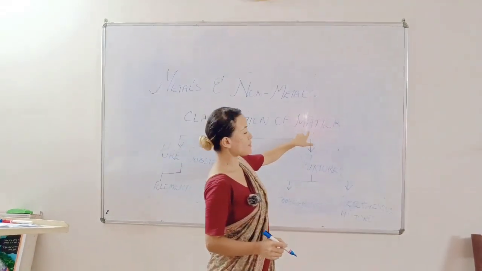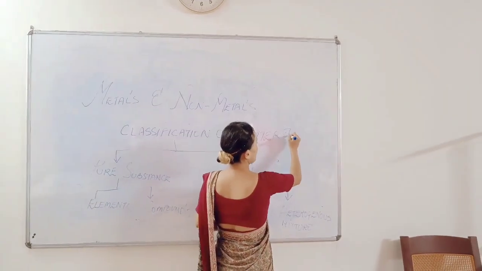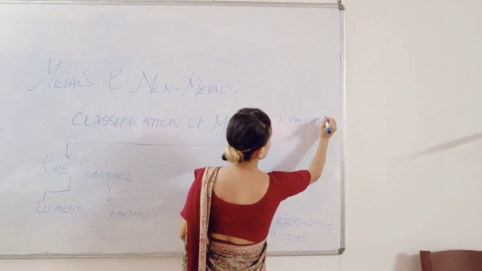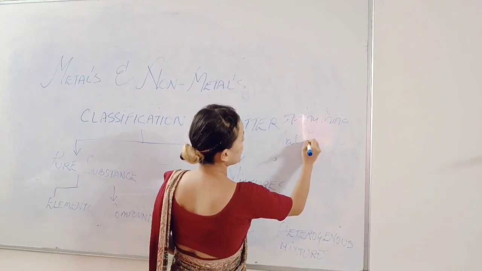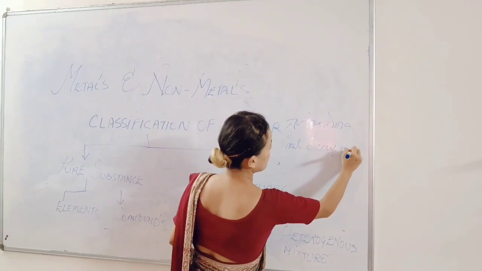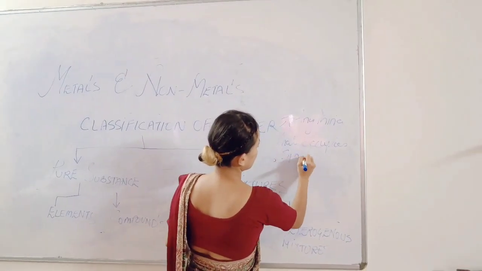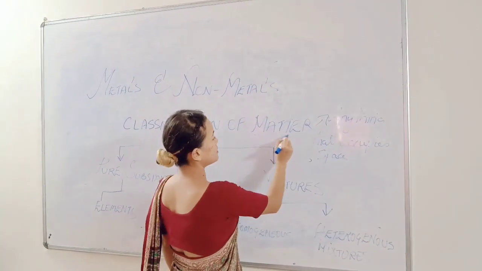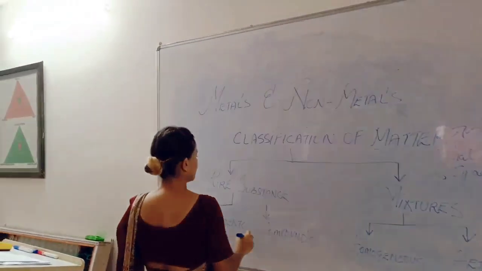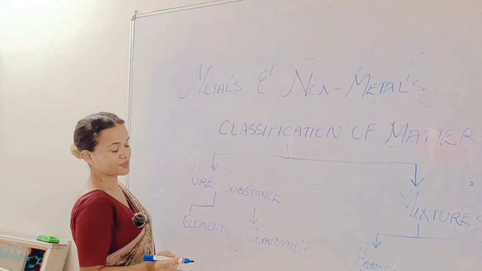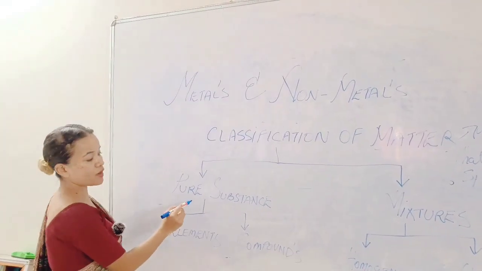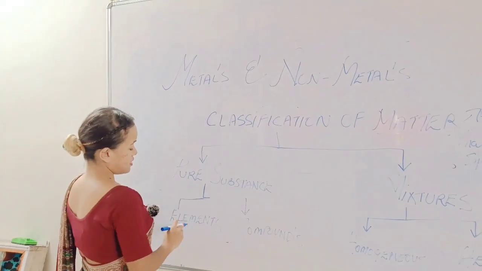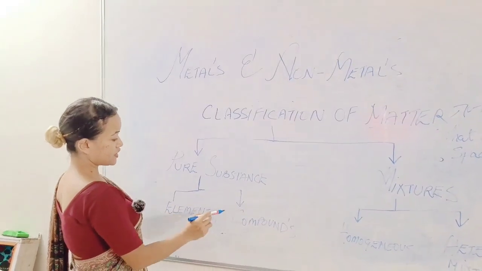So what is matter? Anything that occupies space and has mass is known as matter. So now we'll discuss pure substance. What is pure substance? Pure substance is made up of only one particle. Then under pure substance, we have elements and compounds.